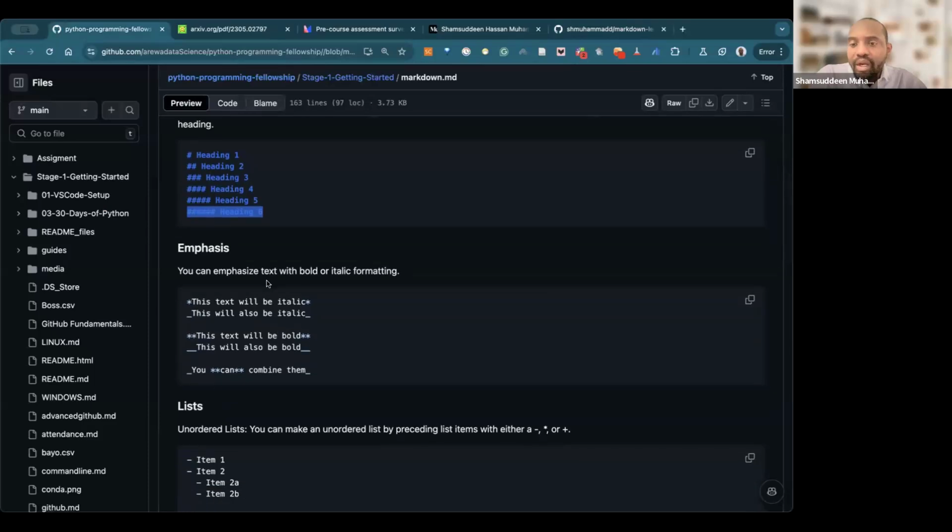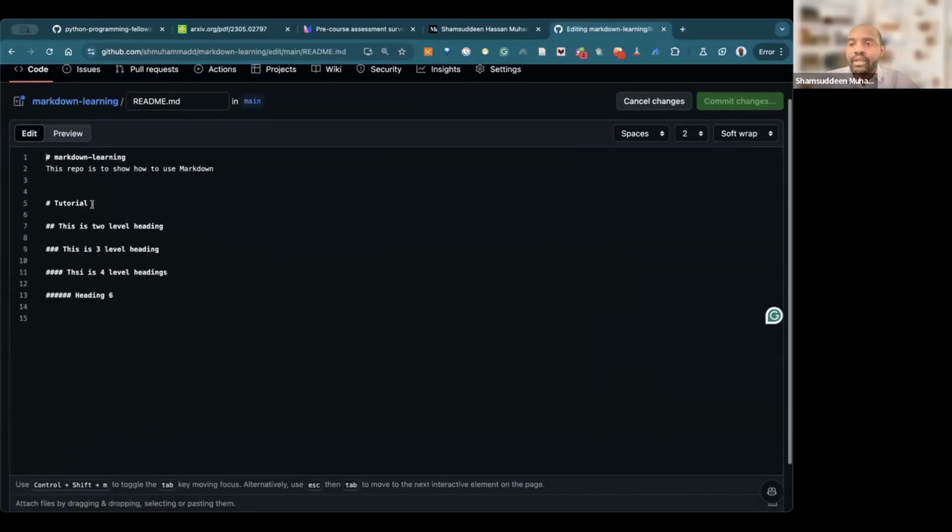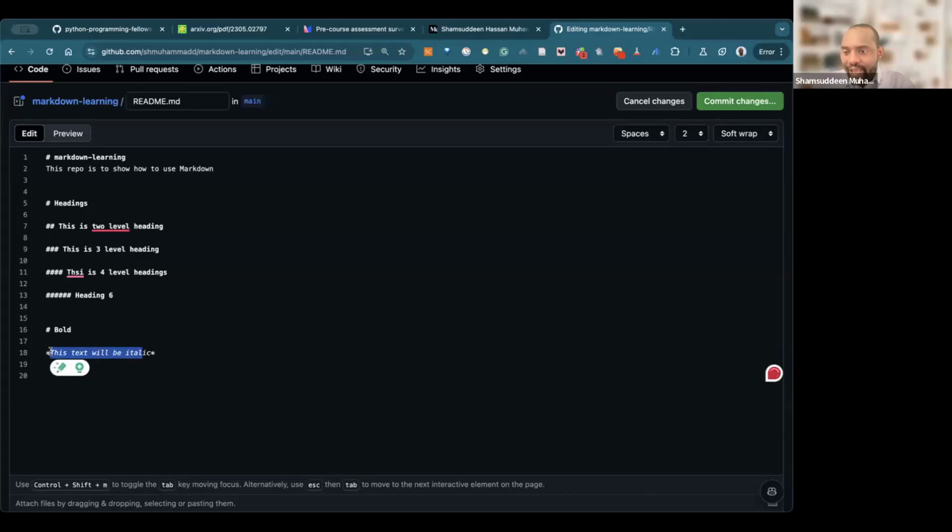But what if you want to do some other stuff, such as emphasis? For example, if I want to make something bullet, let me go back here. So here is learning how to do headings. Let me show you another thing, which is emphasis, bold. How can we bold something? If you want to bold text, write the text and put asterisks before and at the end.